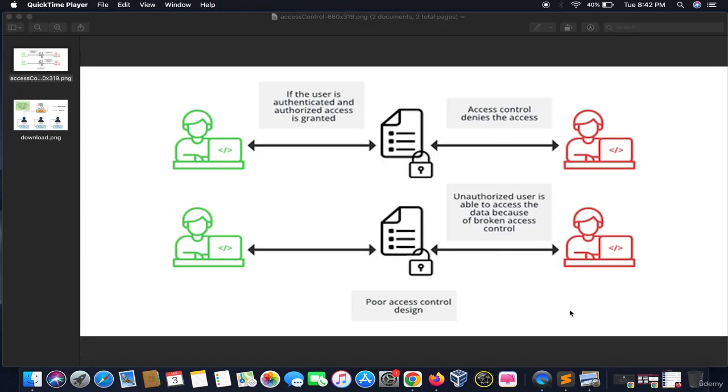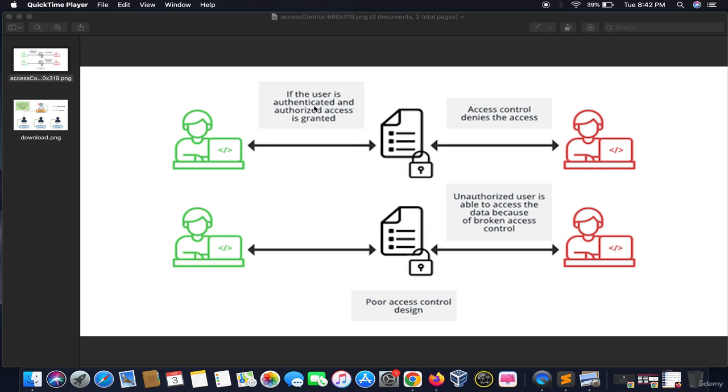Hello everyone. In this particular section, we will be looking at the access control vulnerabilities. You might be wondering, what is the meaning of access control vulnerabilities? It's nothing different. It simply means you can access a directory, a file, a system you don't have the ownership of. Let me explain it to you with an example.